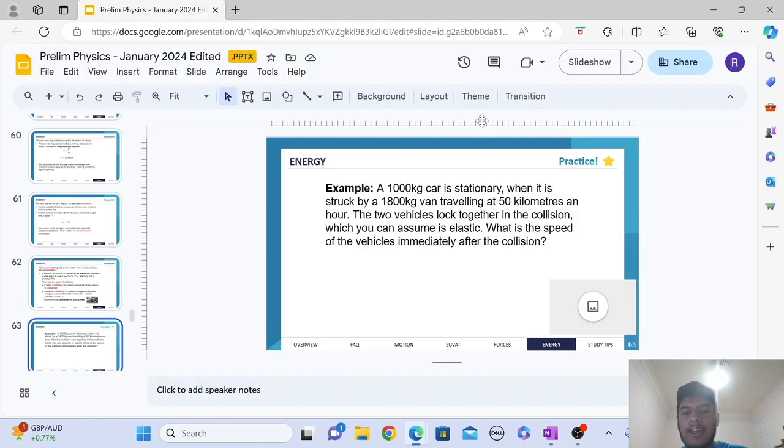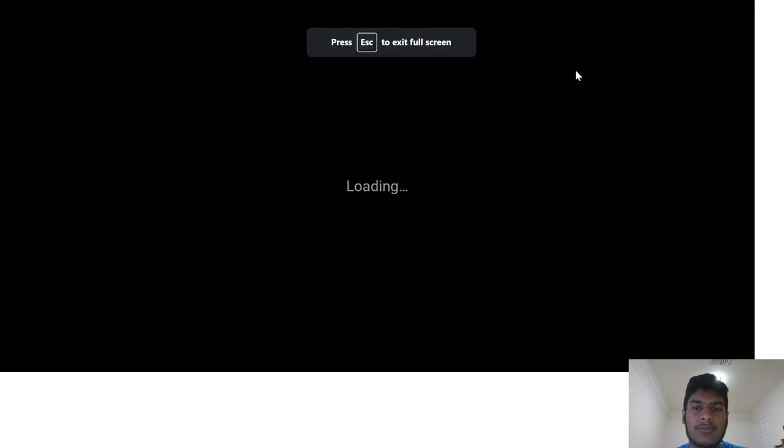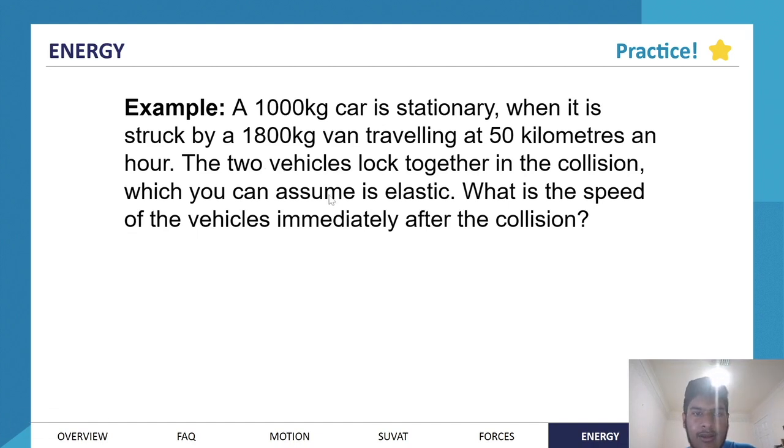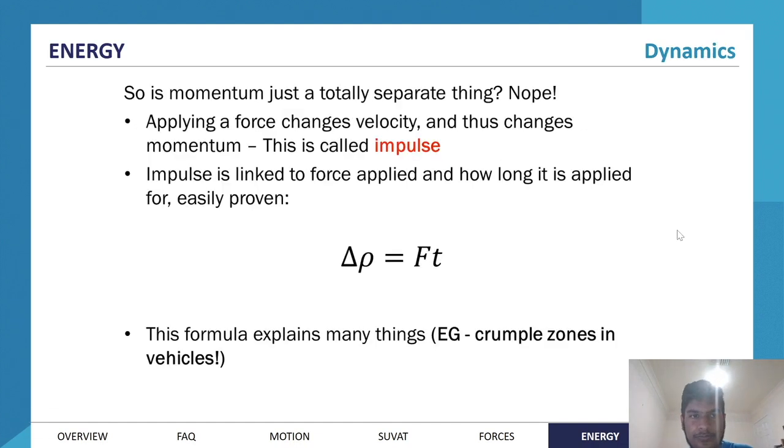Here we only relied on conservation of momentum, but if we did want to rely on conservation of kinetic energy, we can. We could have used kinetic energy initial equals kinetic energy final, because it does say that the collision is elastic. So is momentum just a totally separate thing? Well, no, because applying a force changes velocity and thus changes momentum. This is called impulse. So impulse is linked to the force applied and how long it is applied for, and it's quite easily proven. So for example, the change in momentum is equal to force times time. So this force times time is called impulse.